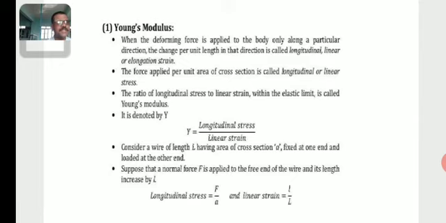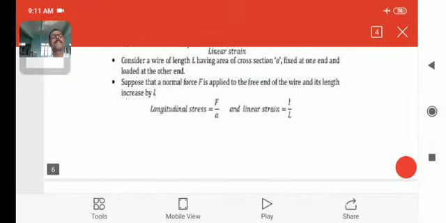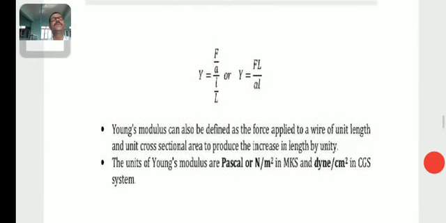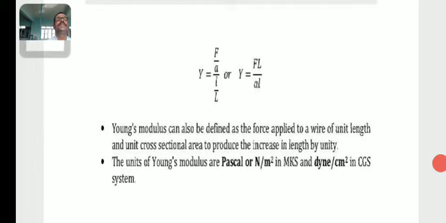Then the longitudinal stress is force per unit area, F by A, and the linear strain is change in length by original length, so l by L. So then Y is equal to F by A by l by L, or Y is equal to FL by Al, the expression for Young's modulus.